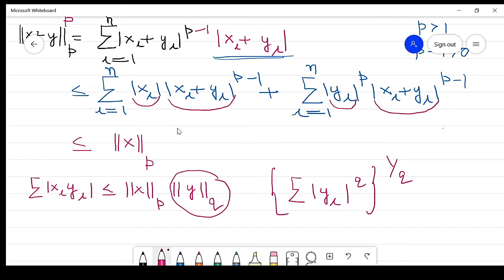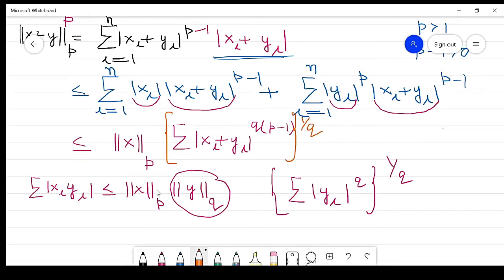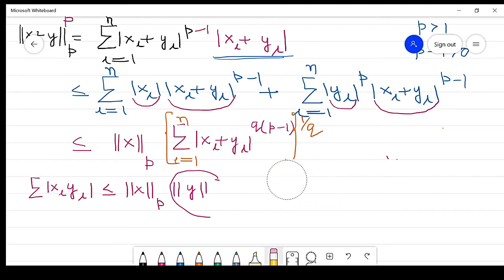So this will become the summation of xi plus yi raised to power q into p minus 1, and this entire term again raised to power 1 by q. Clear? That is in terms of summation. So the summation of this term is again raised to power 1 by q. That is how we apply the triangle inequality to the first term. Similarly, we can apply the triangle inequality to the second term, right?